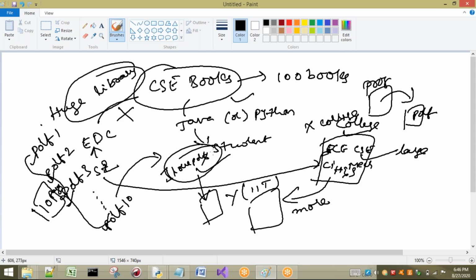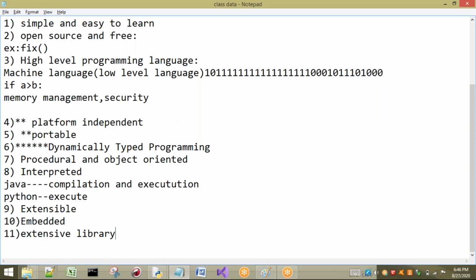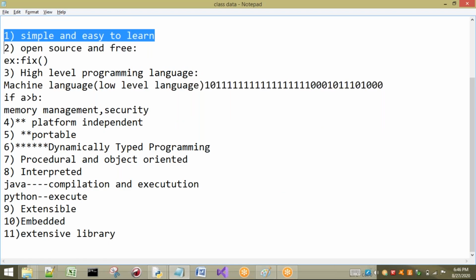We are having such a huge library. This is one small example, but there are many modules. It is a huge library. Our Python has a very extensive library. So these are the different types of features we are having in our Python.